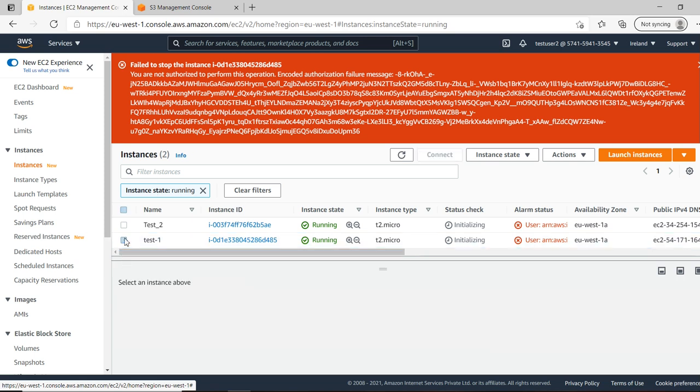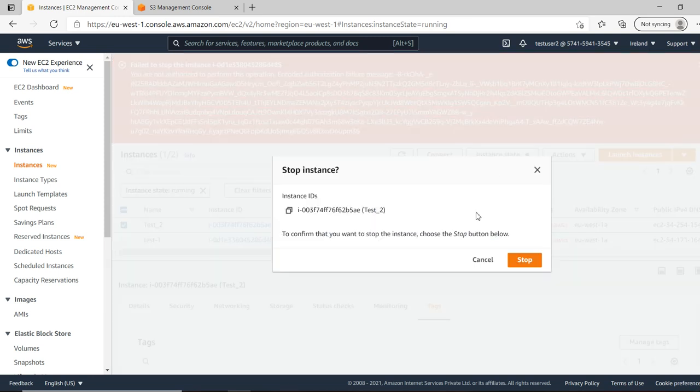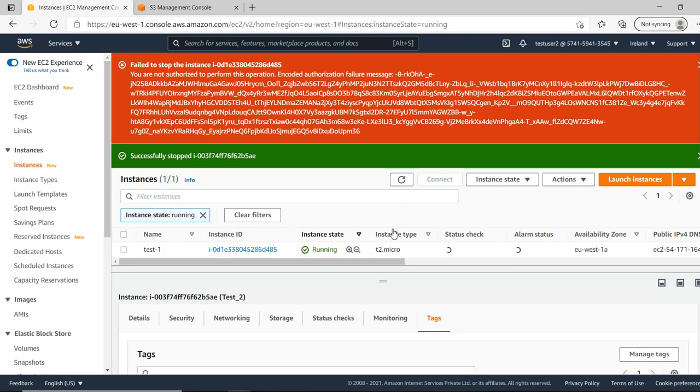The same way you can see here, connect, instance, stop the instance. He can stop the instance because he is the owner. This test user 2 is the owner for this instance. That's why he is able to stop. Okay, now this instance is stopped, and another test 1 is there, right?